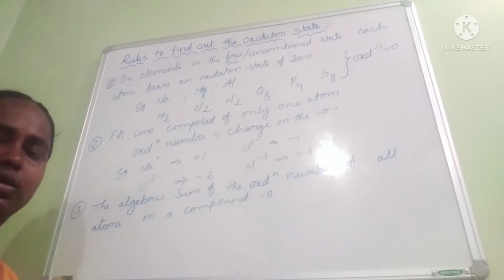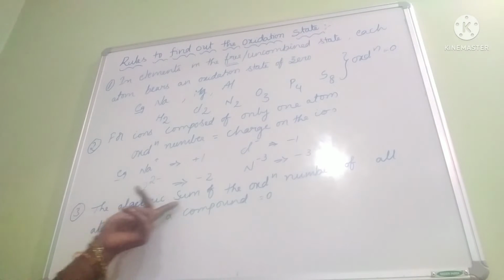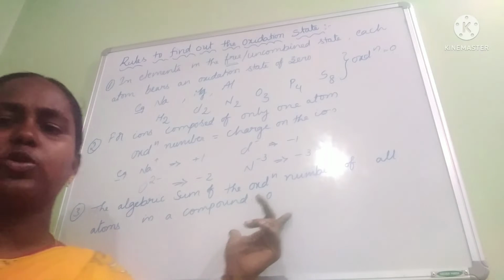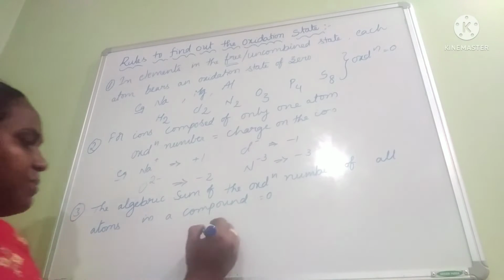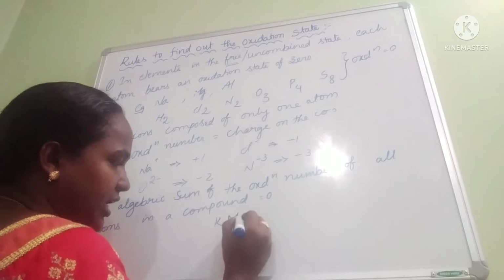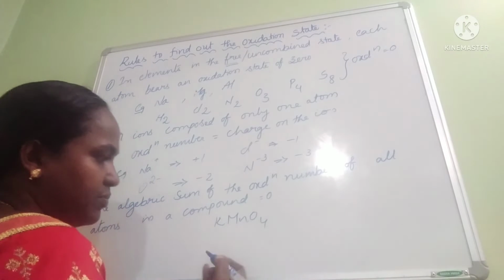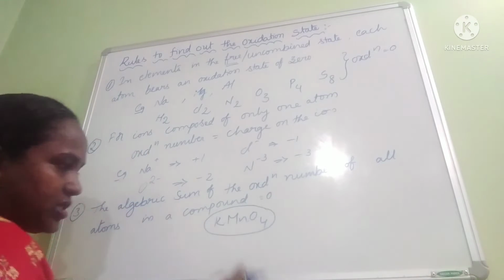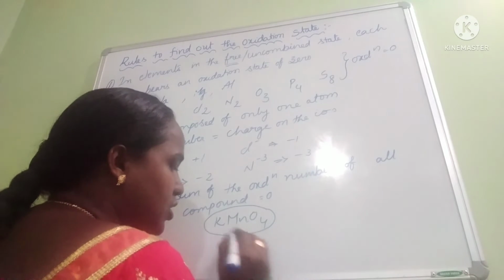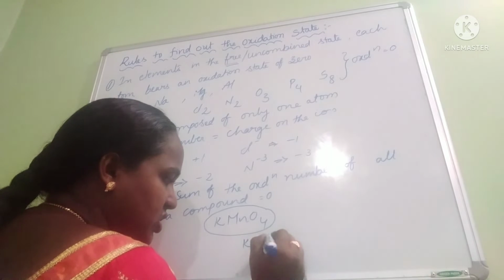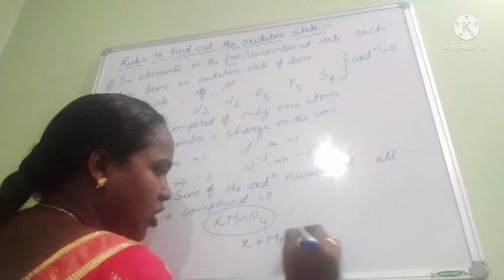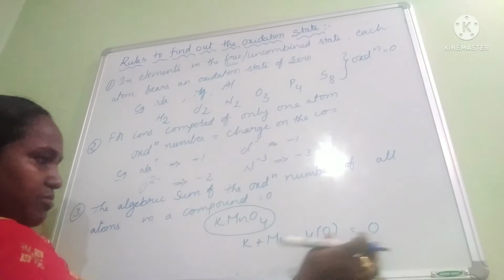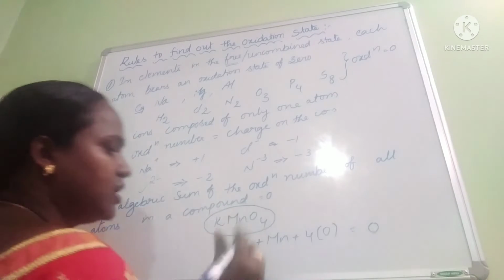For ions composed of only one atom, the oxidation number of the particular atom is equal to the charge on the ion. Next point is, the algebraic sum of the oxidation numbers of all the atoms in a compound is equal to 0. For example, in case of KMnO4, what I explained previously, here there is no oxidation state or charge above this compound. So the sum of the oxidation states of all the elements present in this compound should be equal to 0.